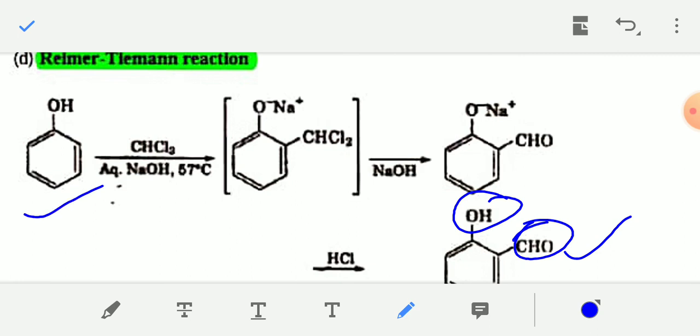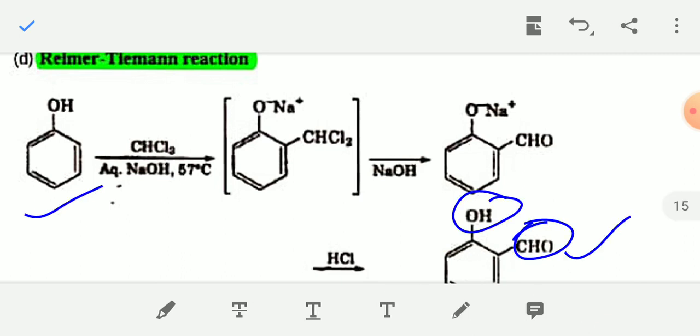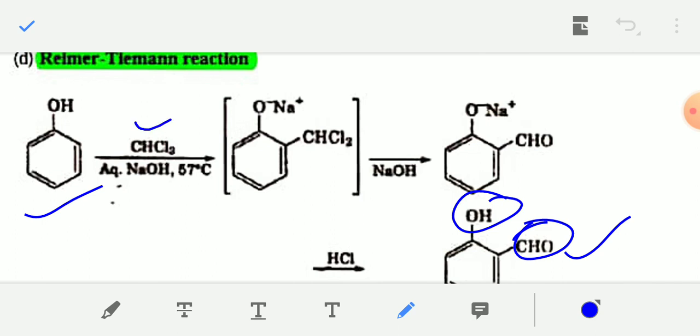So phenol is reacted with chloroform CHCl3 in presence of aqueous NaOH at near about 60 degrees Celsius temperature.